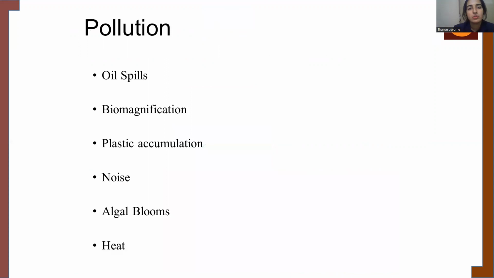In talking about pollution, of course, pollution such as oil spills, biomagnification, noise, plastic accumulation, algal bloom, and heat are all causes of pollution. When pollution occurs in a particular biodiversity, it disrupts the normal mechanism in which an organism can live or grow.